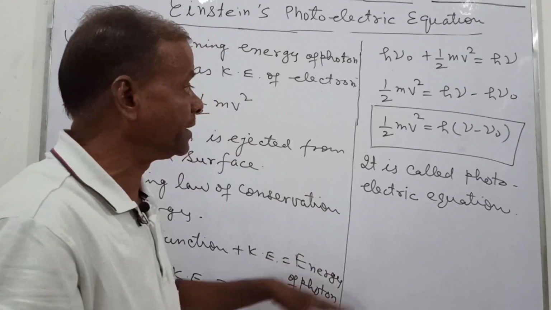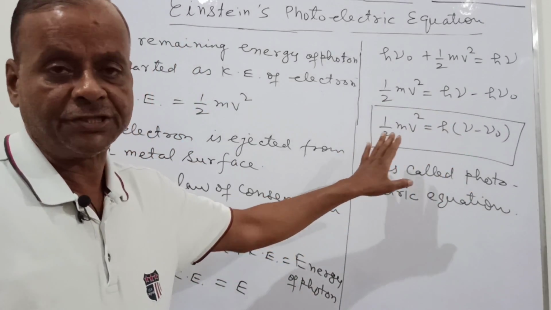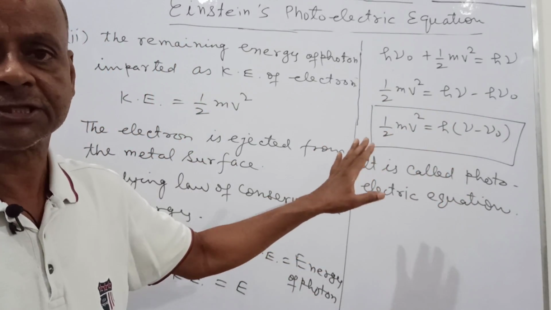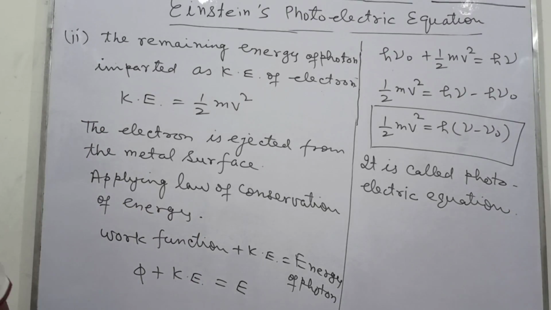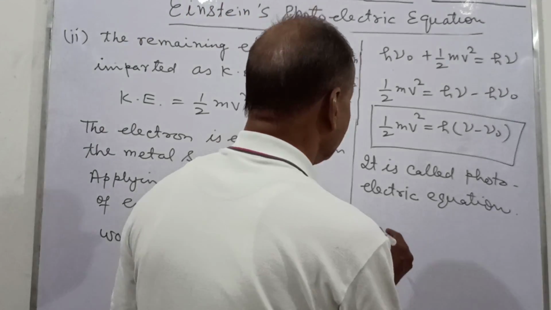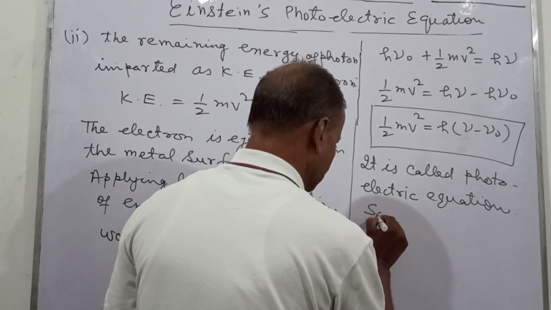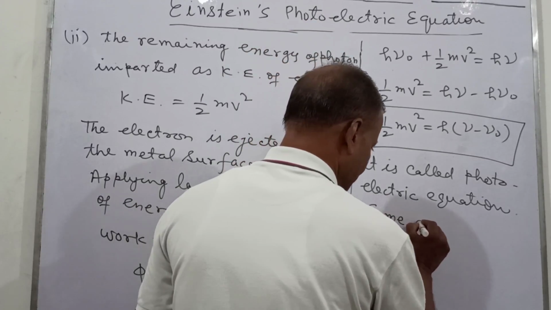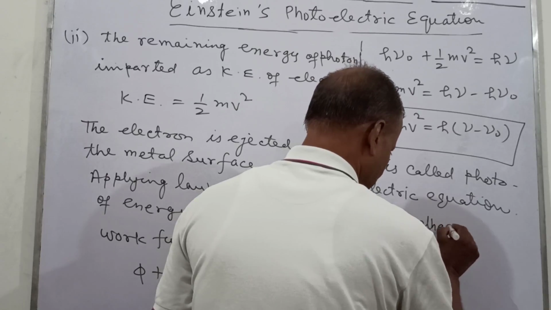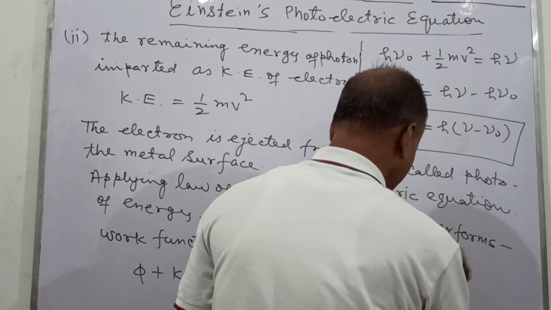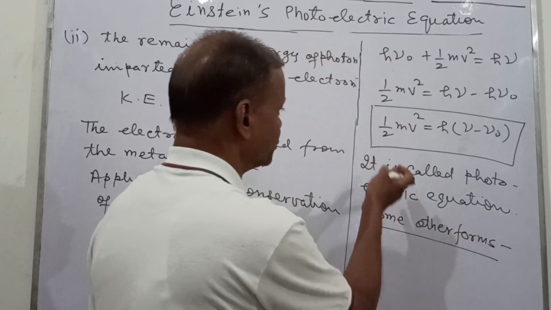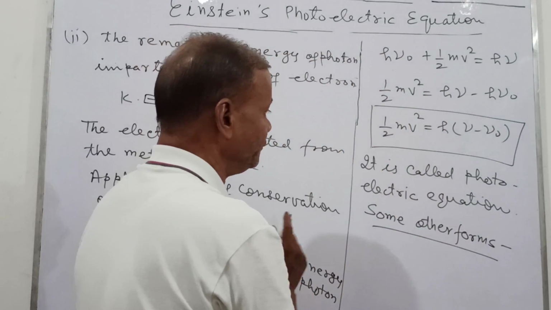This is the real form of this equation, but it can be written in some other forms also. In what other forms can we write it?